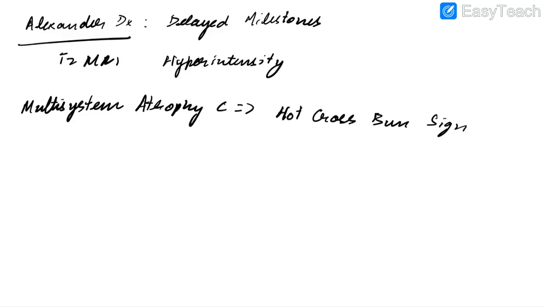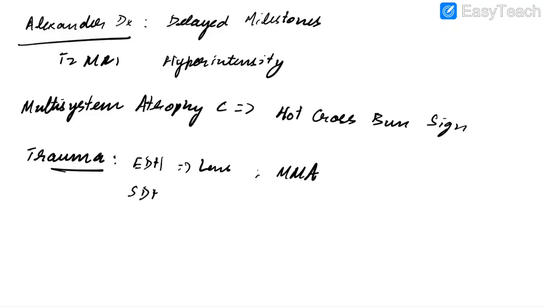Now let us discuss about various head trauma findings. In case of extradural hemorrhage, which is also known as epidural hemorrhage, there will be lens-shaped hematoma. It occurs due to bleeding from middle meningeal artery. In case of subdural hemorrhage, there will be crescent-shaped hematoma. It occurs due to bleeding from bridging cortical veins.